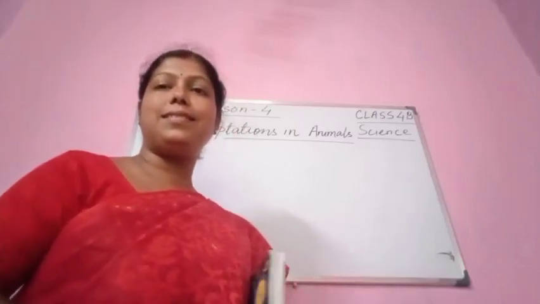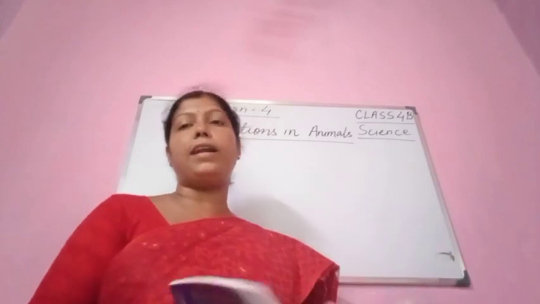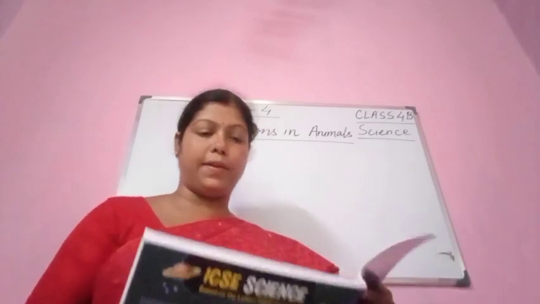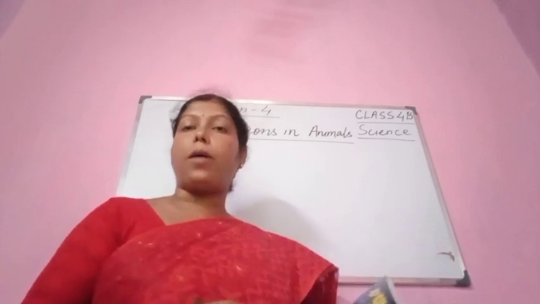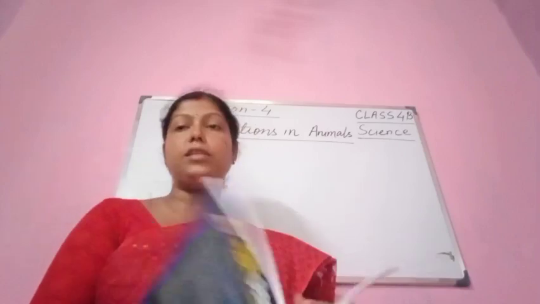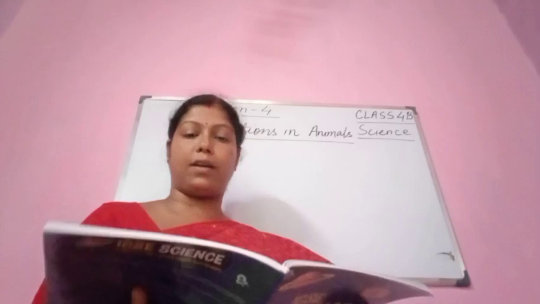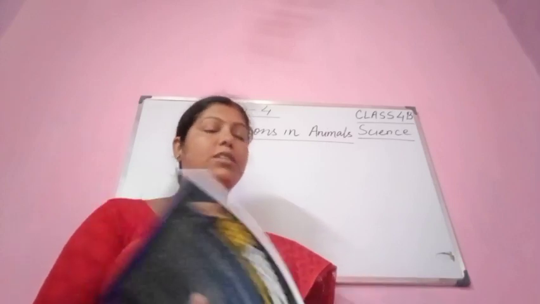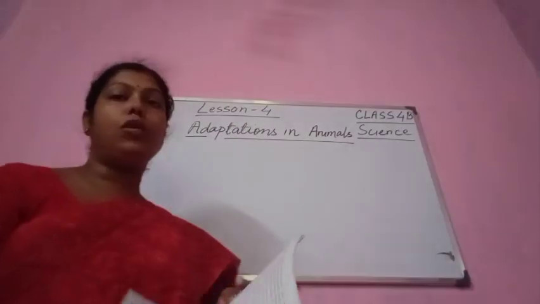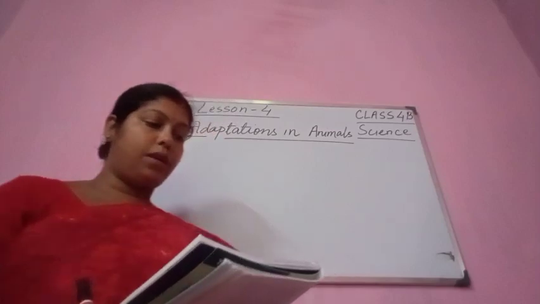Welcome to my class. So, in class 4B Science, we were doing lesson 4, adaptations in animals. We were doing that, isn't it? Already, the topic adaptation in terrestrial animals we have done, and in our live classes today, we have done adaptations in aquatic animals, adaptations in amphibians, and adaptations in aerial animals. So, in an elaborate form, we are just going to discuss. Okay, so let us go through that once.